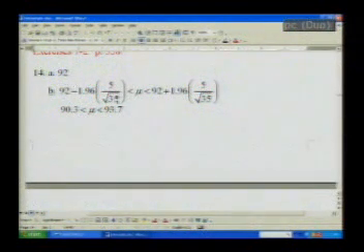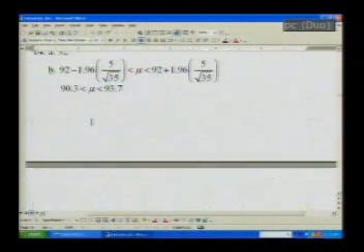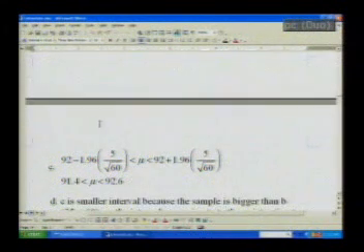And then they say find the 95% interval. So it means alpha is 0.05, so Z is 1.96. So you will get the answer for the confidence interval in B. And then C, they said find the 95% interval of the mean score if the sample is 60 golfers. So now we are changing the n, or sample size, from 35 to 60. The rest remains the same. So finally you will get the answer.